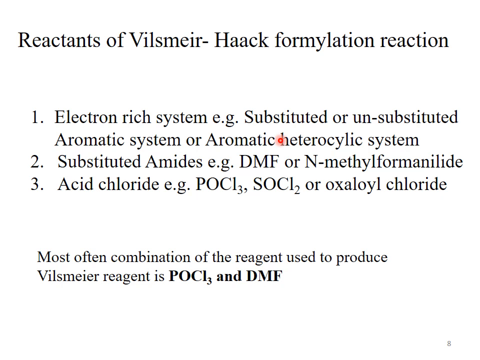So, a very important point, most often the combination of reagents used to produce the Vilsmeier reagent is POCl3 and DMF. So both these reagents are commonly used in the Vilsmeier-Haack formylation reaction.